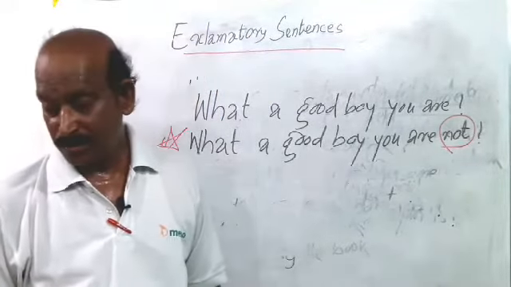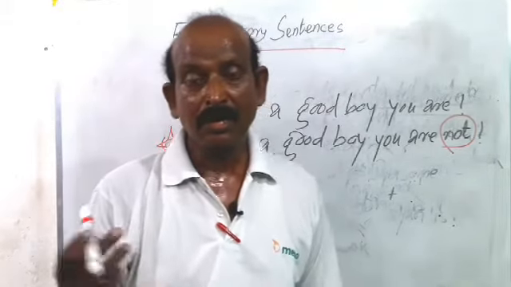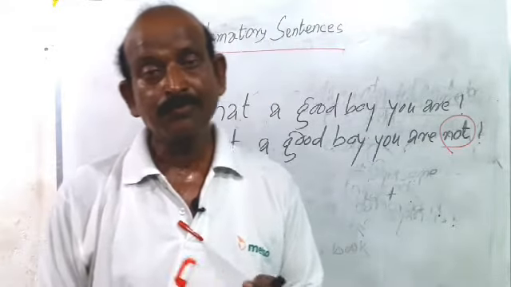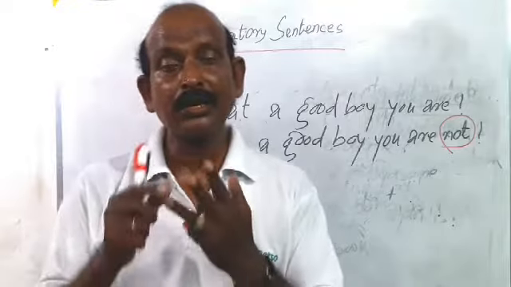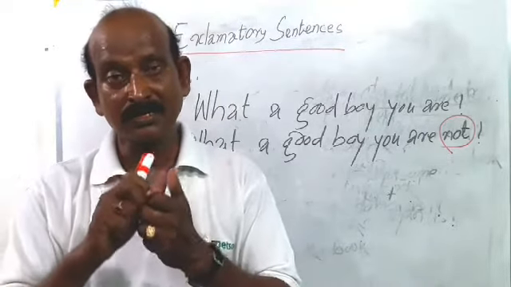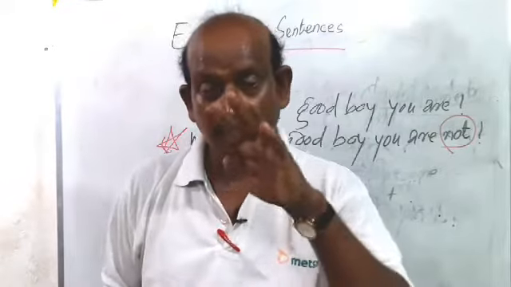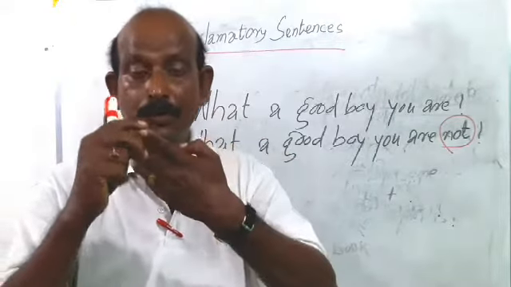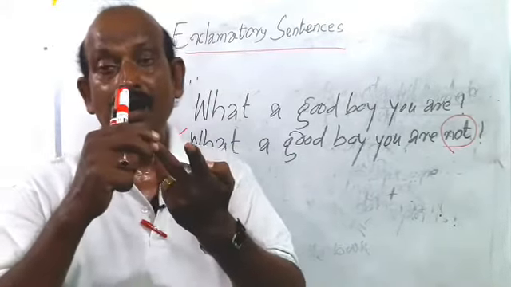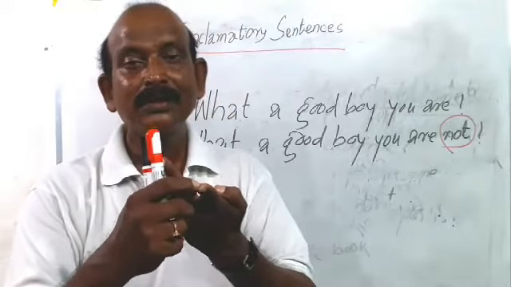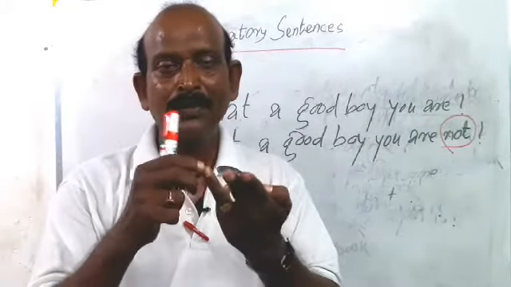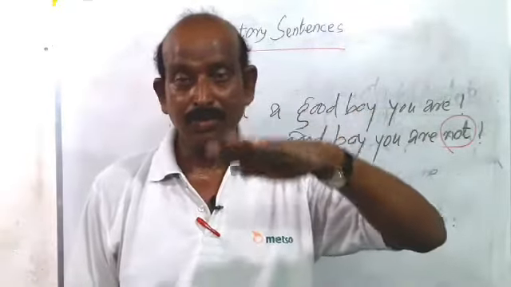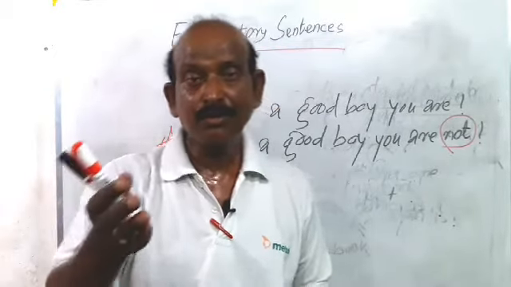Am I clear? So students, this is all about the simple sentence, and tomorrow or next time I shall go through the compound sentence. Previously I told you the sentences are divided into broadly three categories: simple sentence, compound sentence and complex sentence. And the simple sentence has been subdivided into four categories: declarative, interrogative, imperative and exclamatory. These are the four categories of sentence. Today I taught you all about the simple sentence, and next I shall teach you all about the compound sentence.